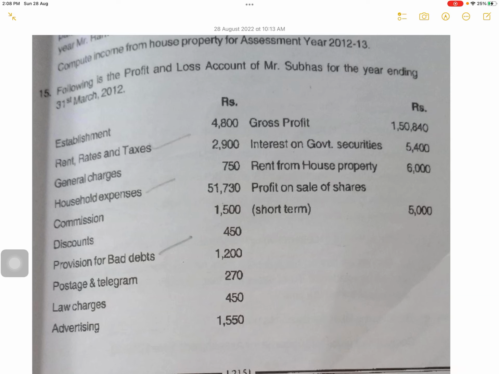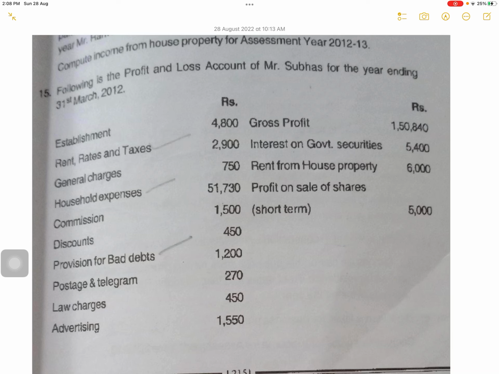Okay. Following is the profit and loss account of Mr. Subhash for the year ending 31st March 2012. You are supposed to compute gross total income. This is for 16 marks. Okay. So establishment expenses 4,800.